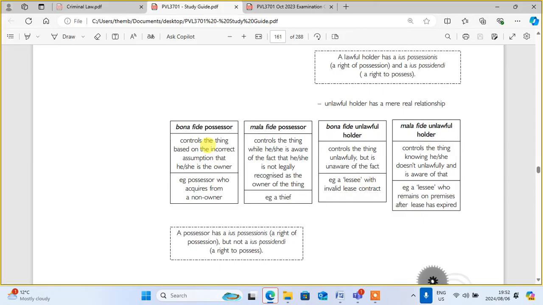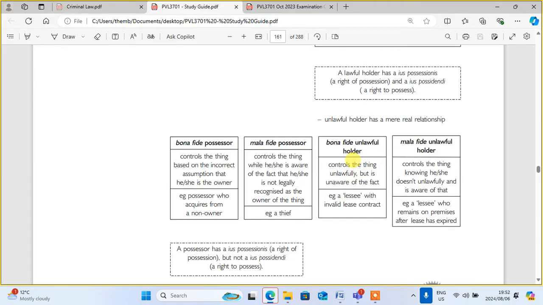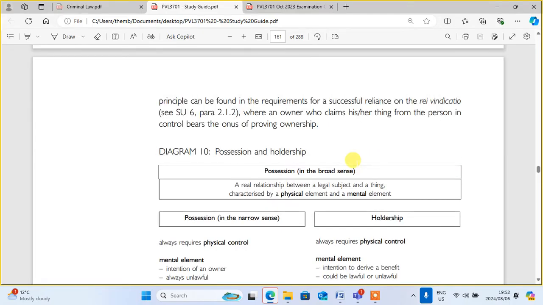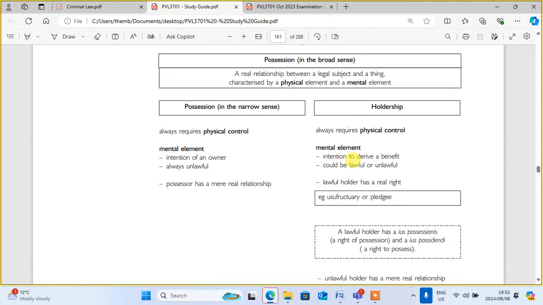So he should be a lawful holder, not a bona fide possessor. Or we just say lawful holder rather than bona fide lawful holder. Some say bona fide lawful holder, some say lawful holder. It depends on you. You can just say lawful holder. So those are the two things that you must know.